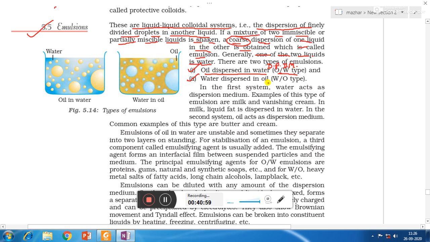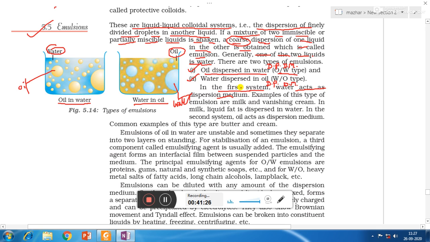Here water is the dispersed phase and oil is the dispersion medium. In the first system, oil in water, water acts as the dispersion medium.